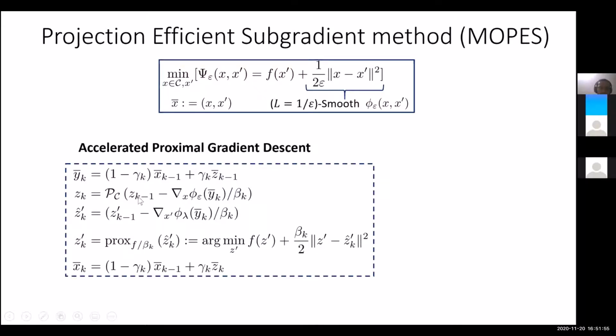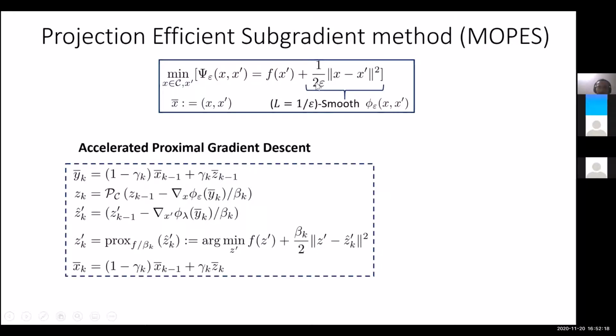So z k takes a gradient descent step from z k minus 1, and it only appears here, not in this part. So it takes a gradient step here and then projects back onto the set C because that's a constraint. The second part, z hat k prime, uses z prime k minus 1 and moves in the gradient direction of this part.